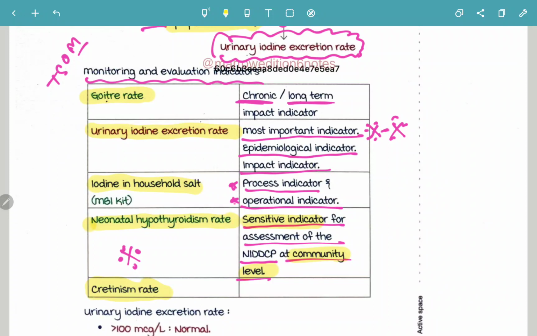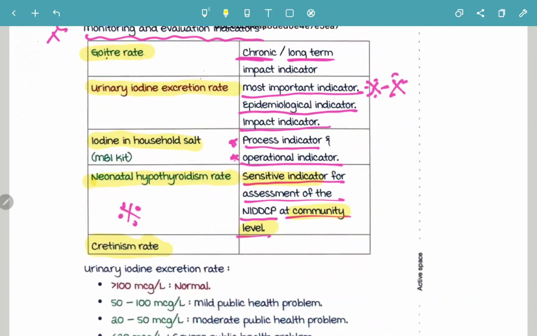Then the third one is the MBI kit. MBI kit for iodine in household salt. It is a process indicator as well as an operational indicator. Then the fourth one is neonatal hypothyroidism rate. Neonatal hypothyroidism rate is a sensitive indicator for the assessment of NIDDCP at community level. And then the last, fifth one is the cretinism rate.